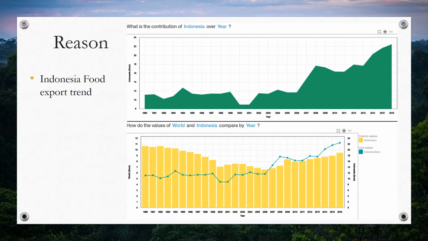In addition, we use these graphs to illustrate several issues that can only get worse. In the upper chart, we can tell that the export amount of food in Indonesia has been significantly increased over the years. In the bottom, we compare Indonesia's food export amount to the world food export amount, which is obviously showing not so much of a change over the years. So we can easily tell that Indonesia has been taking a more and more important role in the world food supply. But the cause of this can only lead to more serious deforestation in Indonesia.